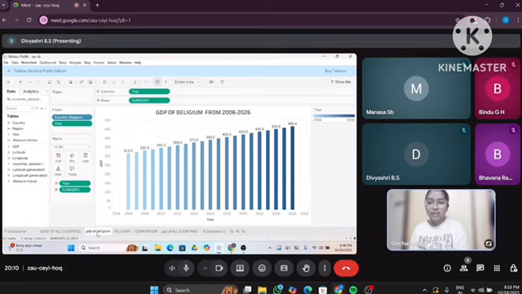315.0 GDP. In 2008 we have 330.0 GDP. 2010 we have 345.0, and 2012 we have 360. 2014 we have 375. 2016 we have 390. 2018 we have 405. 2020 we have 420, and 2022 we have 435, and 2024 we have 450, and 2026 we have 465, and it further continues. Further will be continued by Bhavna.